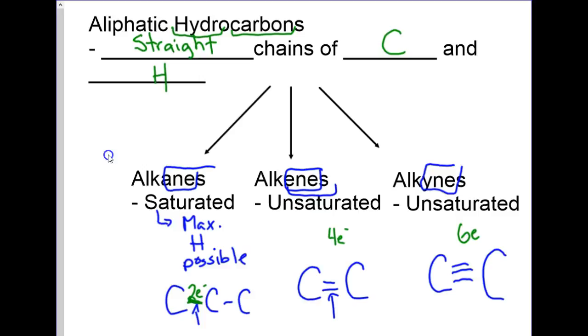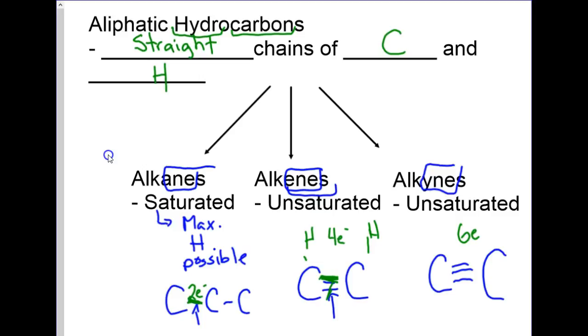Alkenes and alkynes are also referred to as unsaturated because it is possible that if I was to break one of these bonds, I could add a hydrogen to each carbon. I would still have one bond between carbons, and that would revert to an alkane.